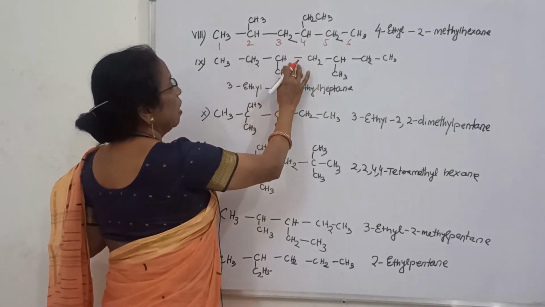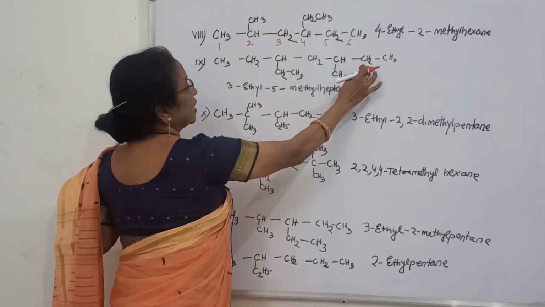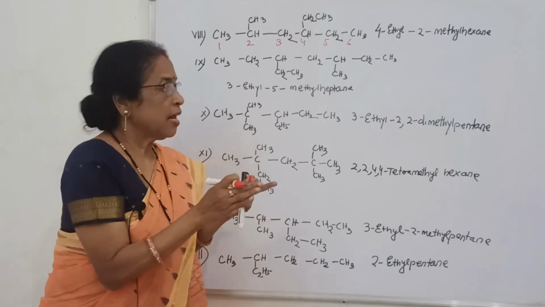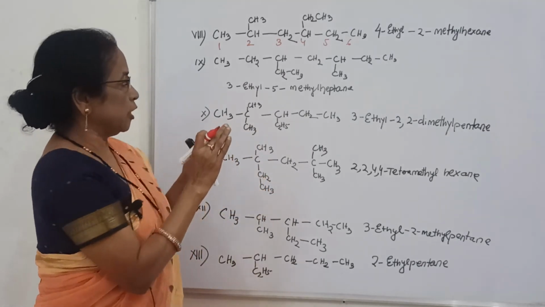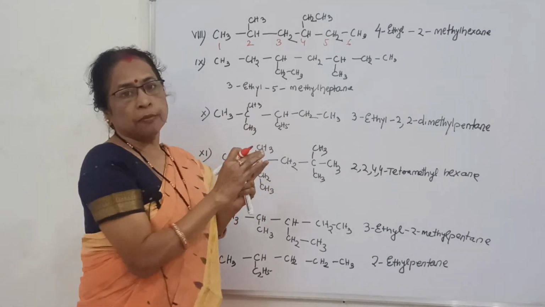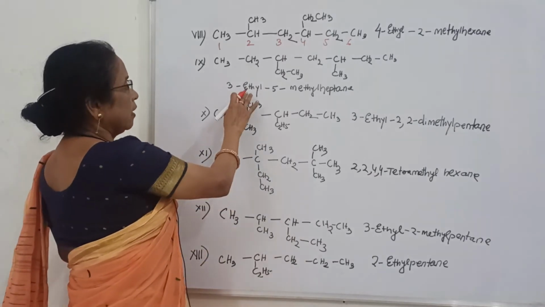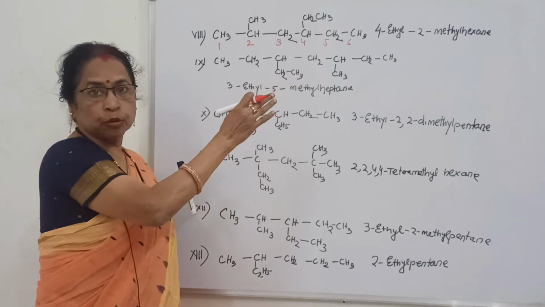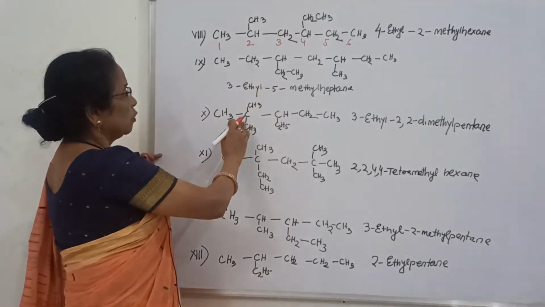1, 2, 3, 4, 5, 6, 7. So heptane, the longest carbon chain, and that is 3 position ethyl and 5 position methyl. Actually ethyl comes first, then methyl, but here both are equivalent positions from either side to the end.